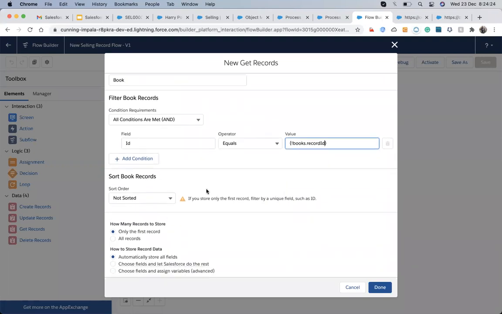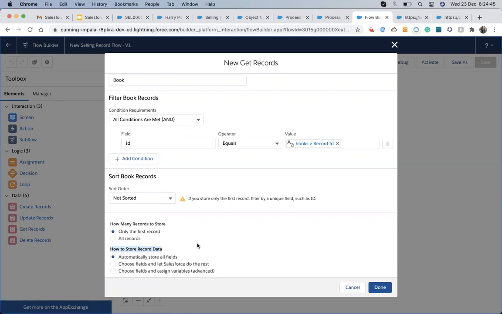On the basis of ID, it will capture the book record, and then it asks whether we have to capture the record in a sorted order. We don't need any sorting right now. And how many records do I need to capture? Only the first record, because on the basis of ID I get only one record. So I just use that. And then where do I need to store the value? Automatically store all field values.